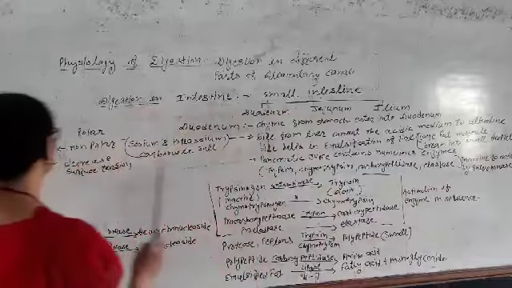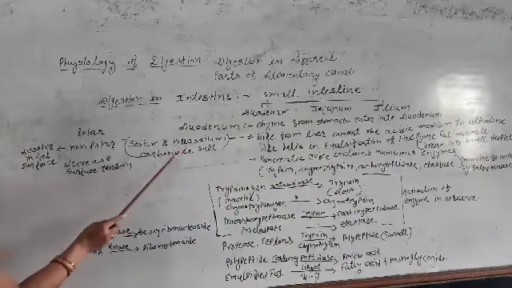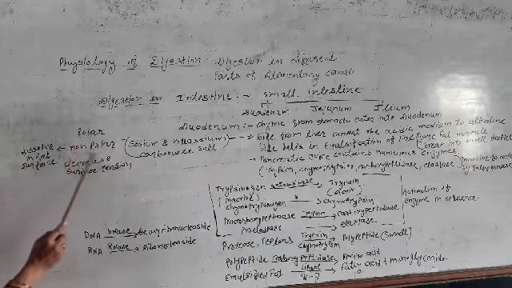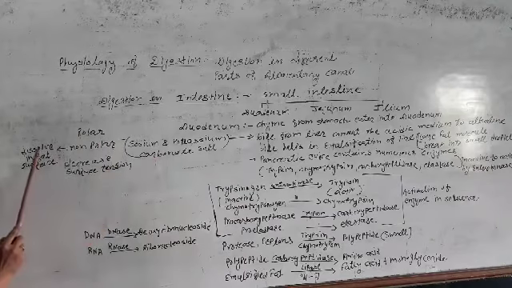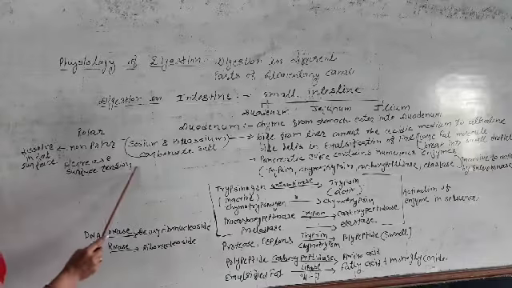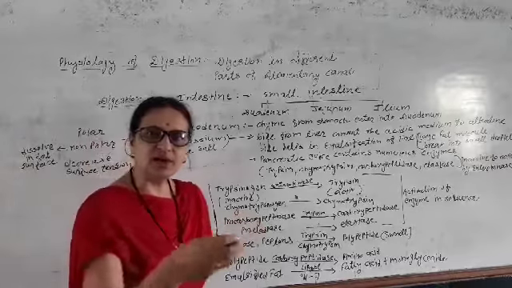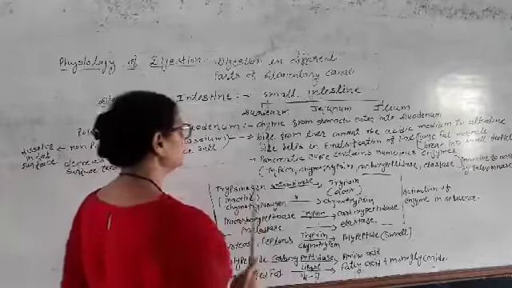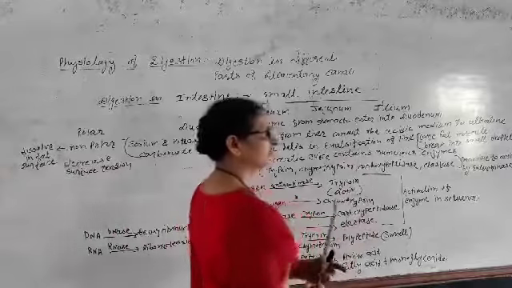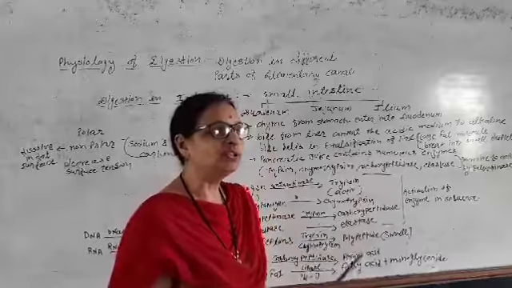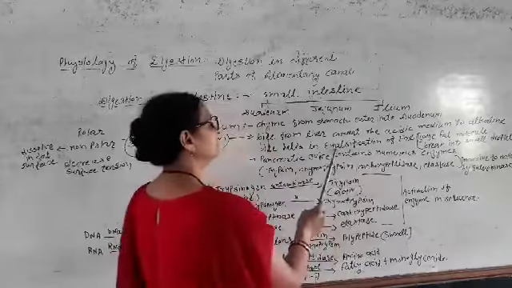How does it happen? Bile salts have polar and non-polar sites. The non-polar site of this salt dissolves in the fat surface. As a result, the fat surface tension decreases and a large fat molecule breaks down into small droplets. So this is called emulsification. One large fat molecule breaking down into small droplets of fat is called emulsification.